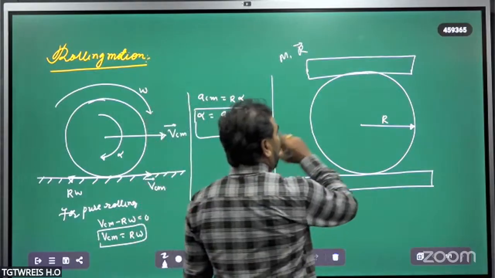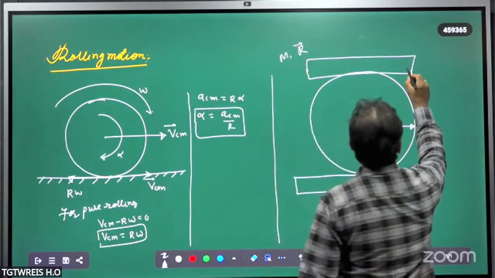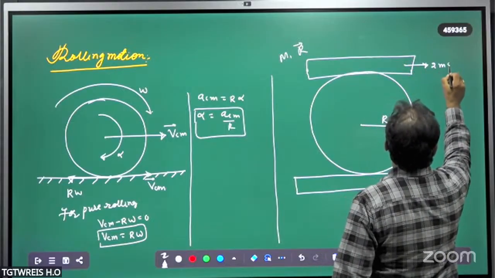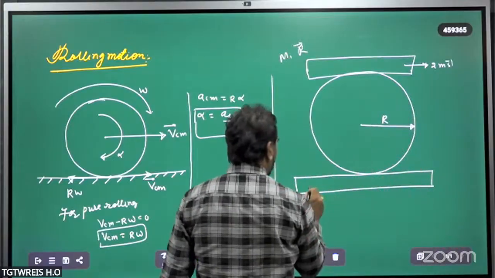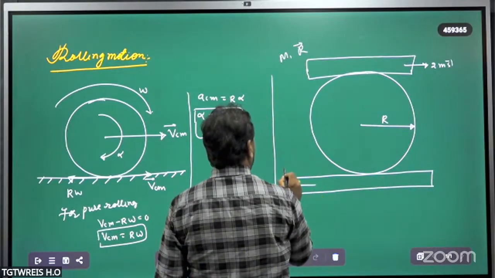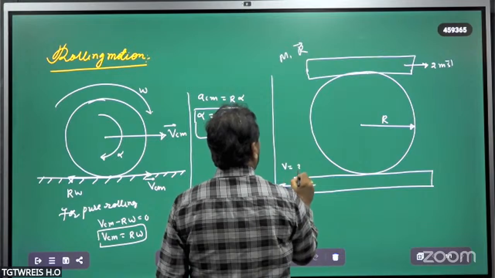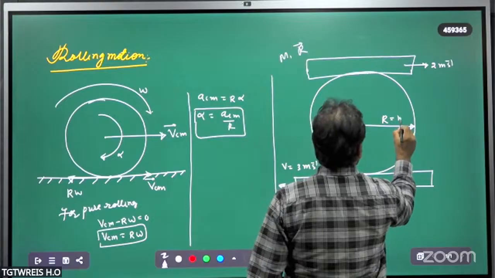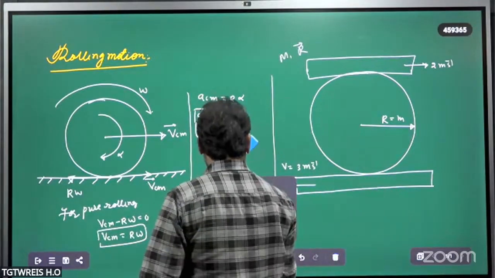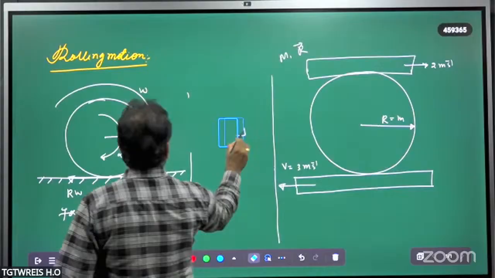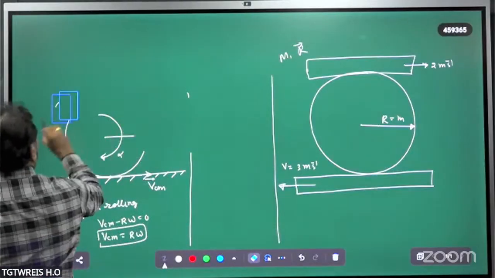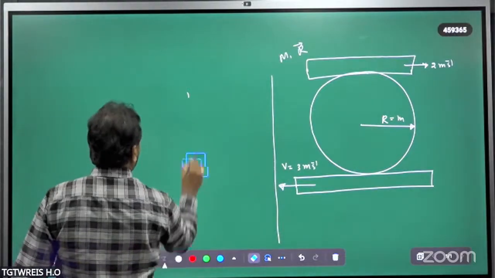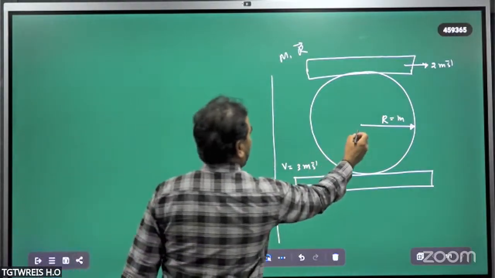The uppermost platform is moving with a velocity of 2 meters per second, and the lowermost platform is moving in the backward direction with a velocity of v equal to 3 meters per second. Let's take the radius of the wheel as equal to 1 meter.